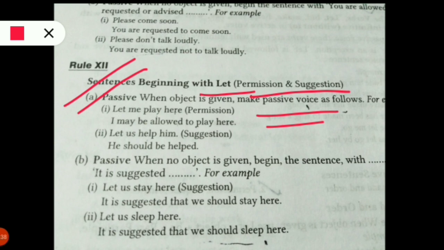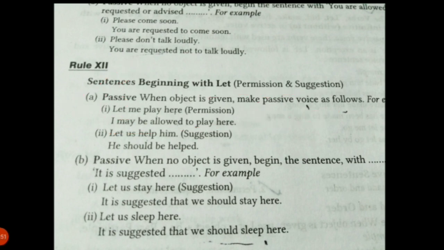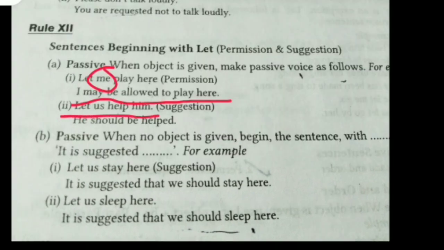Okay. So let me play here is a permission asked, where we are starting with let. So what is the answer? It could be: I may be allowed to play here. Now, help him. The answer is: he should be helped. So him is the object here, and he comes to the first position.